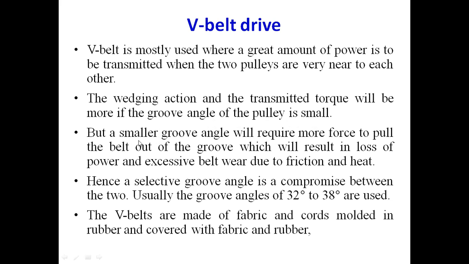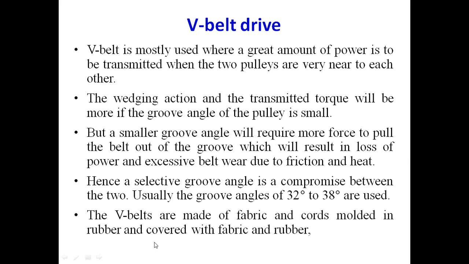But there is one problem: the small groove angle will require more force to pull the belt out of the groove, which will result in loss of power and excessive belt wear due to friction and heat. So, although there is an advantage due to the smaller angle, there is also one disadvantage. So we have to make a compromise between the two. Hence a selective groove angle is a compromise, and we usually take the angle between 32 to 38 degrees to compensate for that.